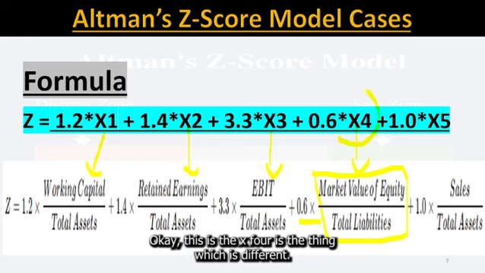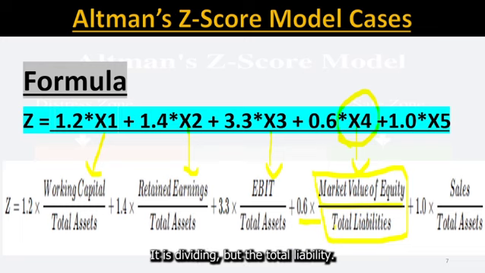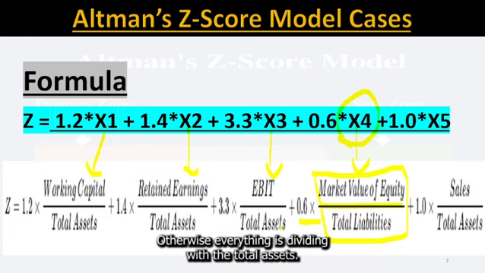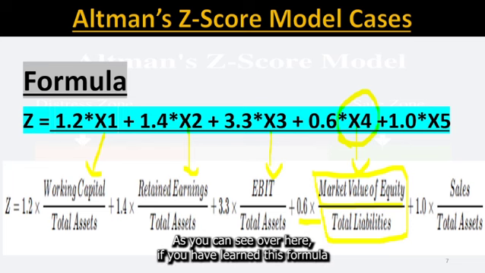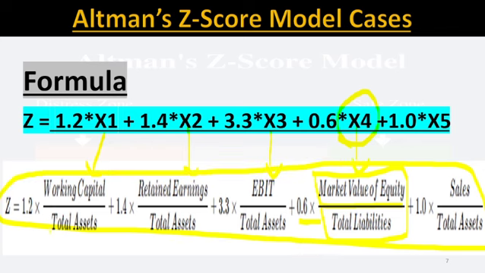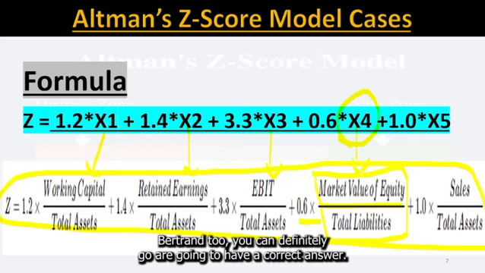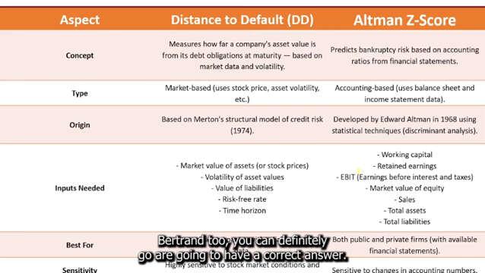X4 is the one that is different. It is divided by the total liabilities. Otherwise, everything is divided by the total assets, as you can see over here. If you learn this formula with this pattern, you will definitely get the correct answer.